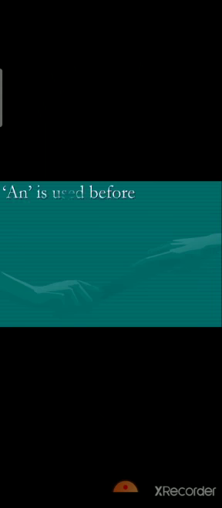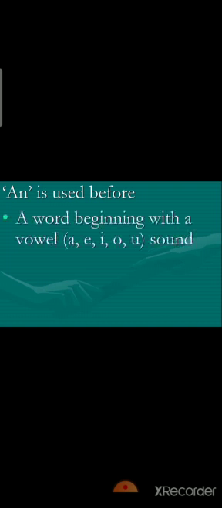Now let us see when to use an. An is used before a word beginning with a vowel. As we all know, there are 5 vowels: a, e, i, o, u, and vowel sounds.